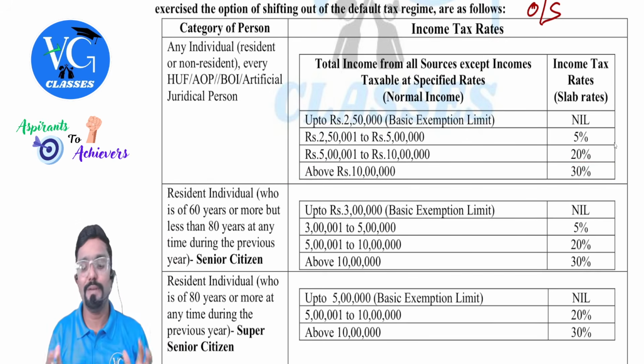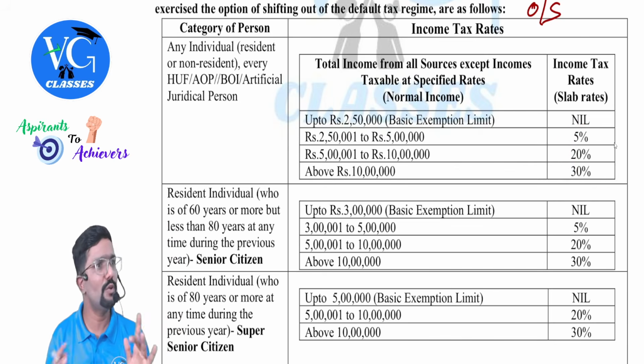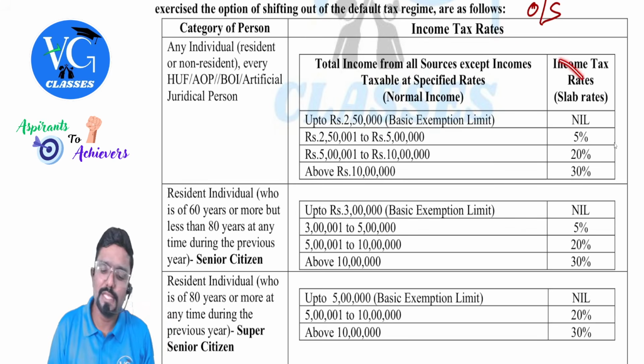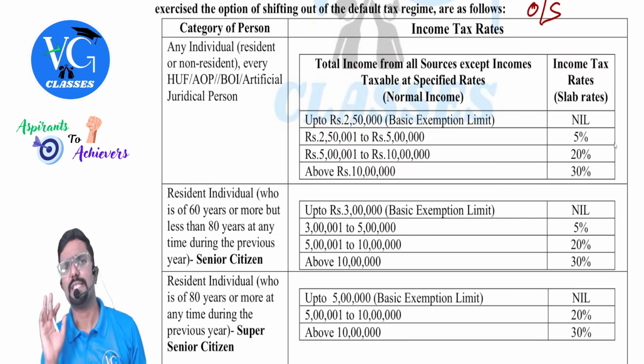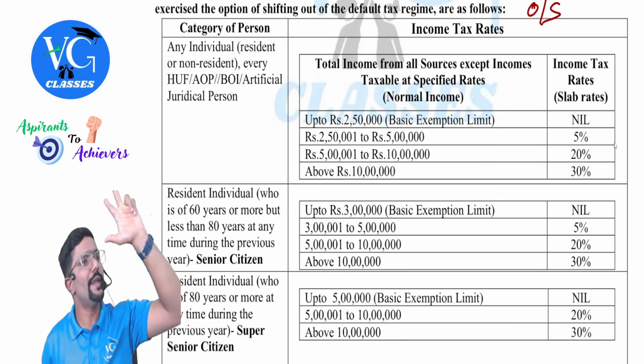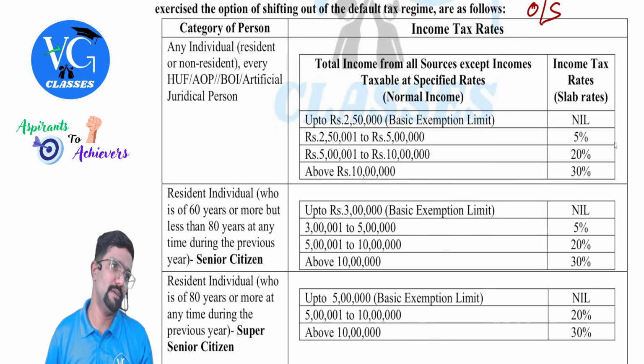Clear? And please be careful here, only three rates: 5, 20, 30. No 10, no 15, nothing. Please remember it properly. This is the rate applicable for slab rate assessee. Who are those slab rate assessee? Come on, repeat along with me. Individual, HUF, AOP, BOI, and artificial juridical person.